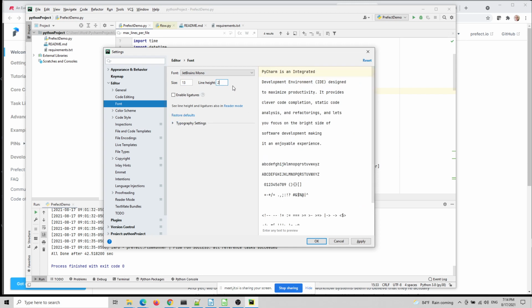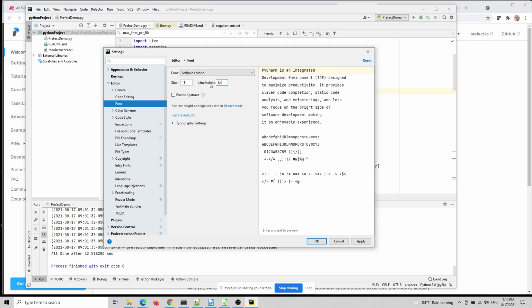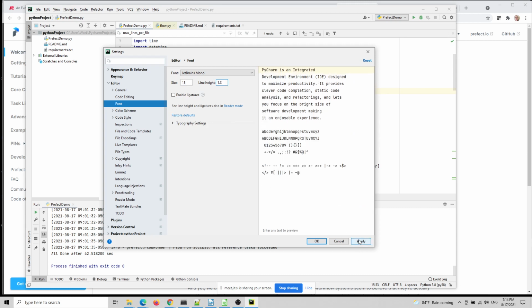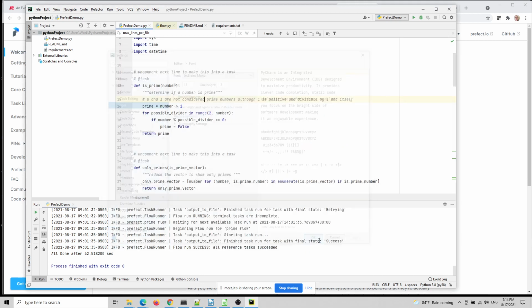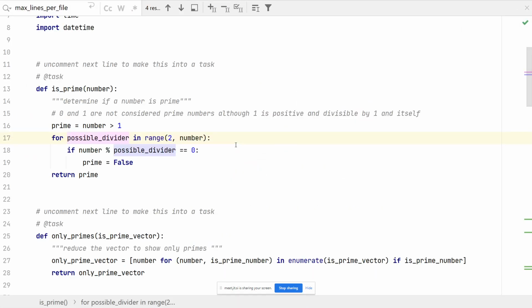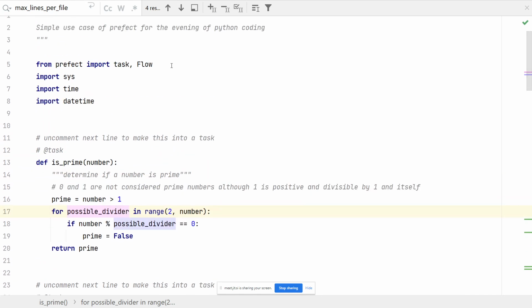Maybe twice. No. But wait a second, there's a presentation mode. Is it better? Can you see? Yes, this is much better. We can see it much better.